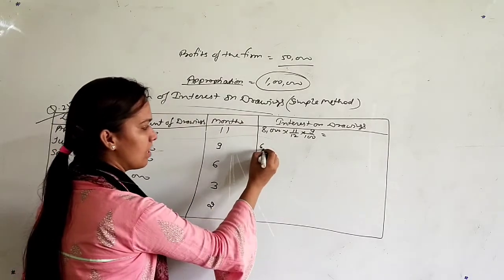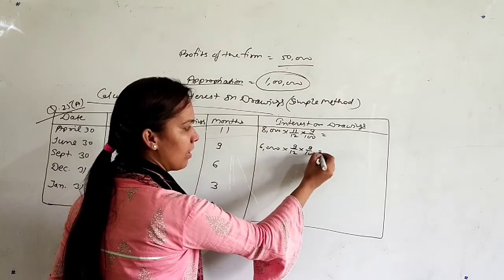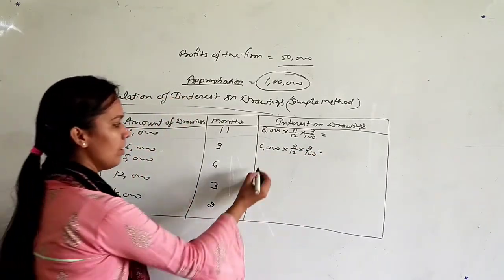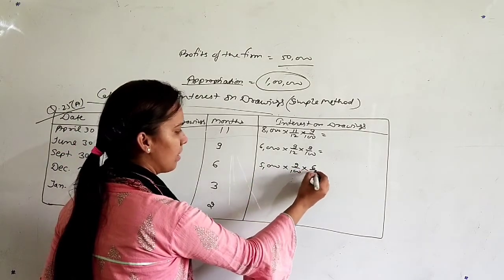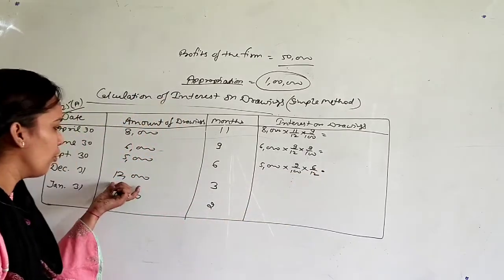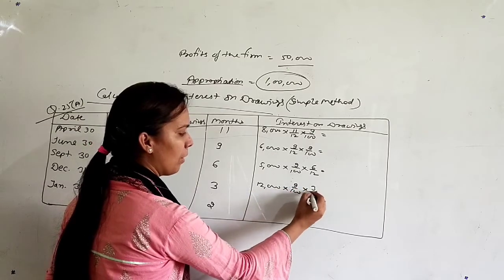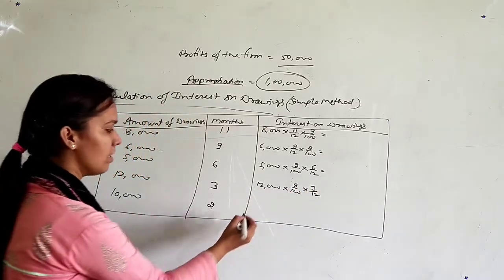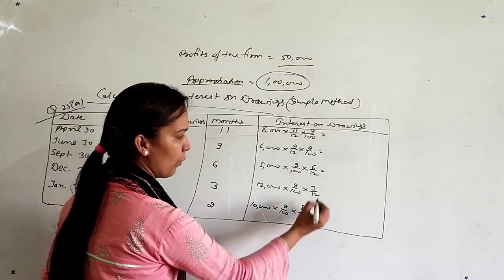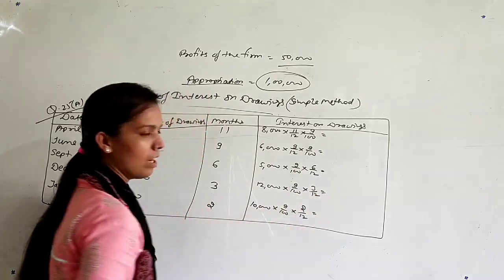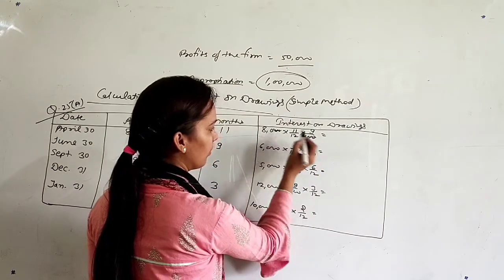Second, 6,000 multiplied by 9 upon 12, that is for 9 months, and 9 upon 100, it is the rate. Third one, 5,000 multiplied by 9 upon 100, it is rate, and 6 upon 12, this is time. Fourth one, 12,000 multiplied by 9 upon 100 multiplied by 3 upon 12, and last one, it is 10,000 multiplied by 9 upon 100 multiplied by 2 upon 12. So calculate the interest after every drawing.